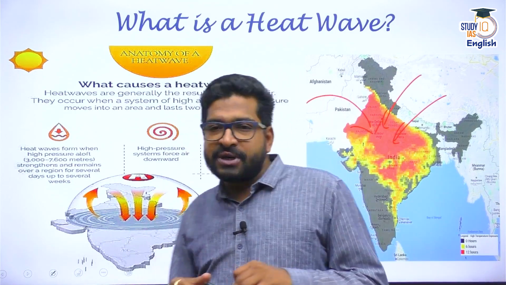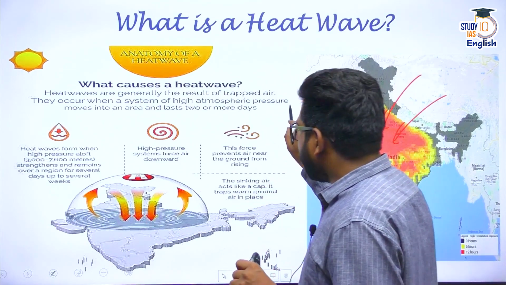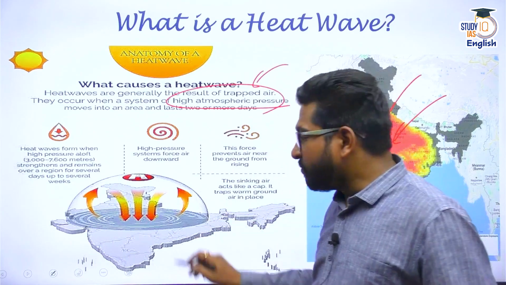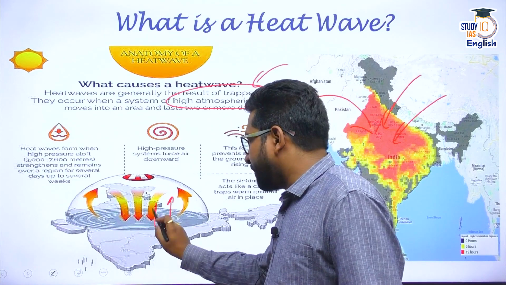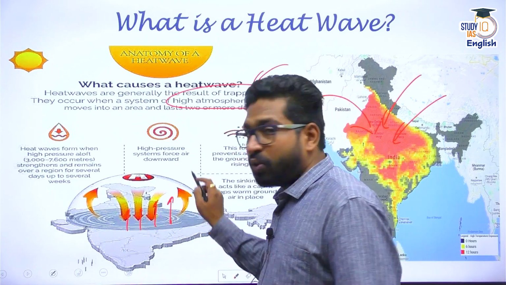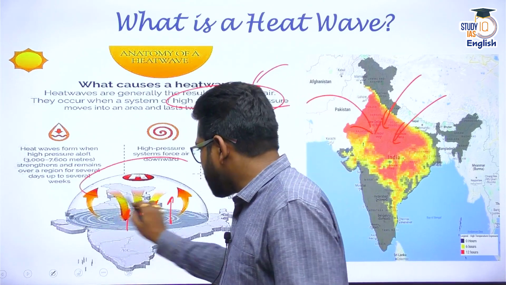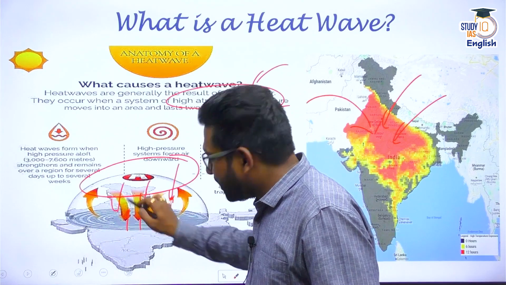But because of certain upper atmospheric situations, a high atmospheric pressure condition is created. Generally, if the air is heated up, I want this air to rise up. But what is happening is over the mainland of India, a high pressure zone is created, because of which this hot air is actually trapped inside.